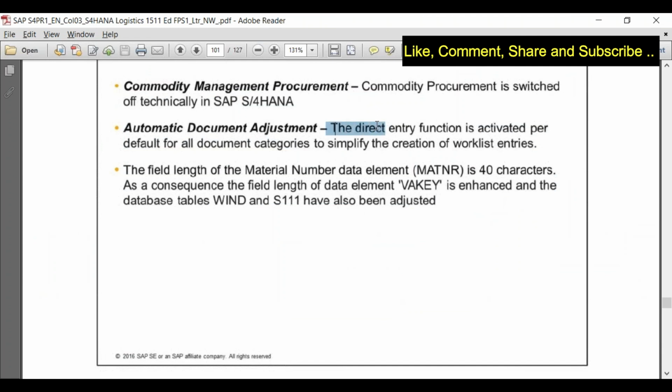The direct entry function is activated by default for document categories to simplify the creation of work list entries. I need to check this. I'm also not sure about this. Are there changes to the attachment functionality, right? No. Attachment is the same. This is something else. This is not related to the attachment. All right. Okay, thanks.